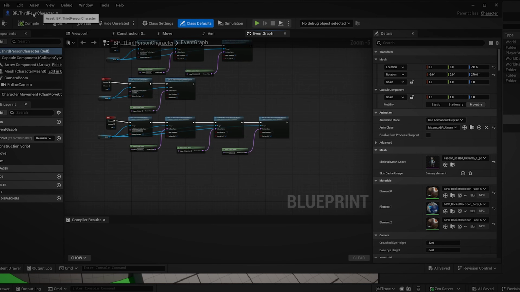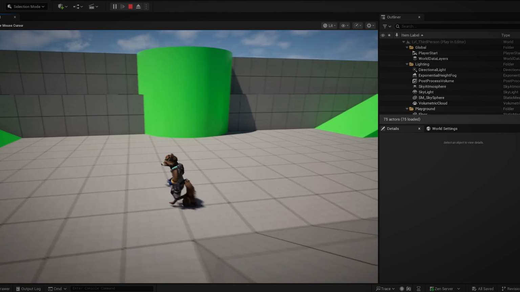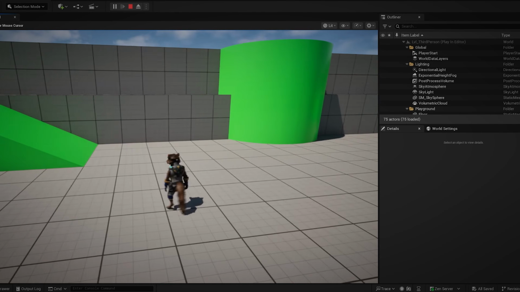Okay, now we just need to change the third person blueprint in our game, update our animation blueprint to the retargeted one, and we have a character that walks around and jumps just like the template one did.